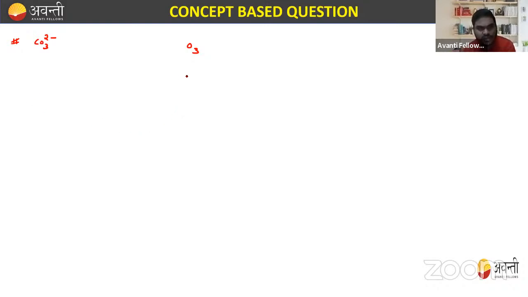So let's see ozone first. We know that this is oxygen. In ozone, there are three oxygens, right? So we need oxygen having valency 2, comma 6. Oxygen has valency 2 and has 6 electrons in its valence shell. Now, each one wants 8 electrons to complete its octet according to the Lewis approach, right? So if one oxygen has 6 valence electrons, three oxygens have how many electrons, beta?